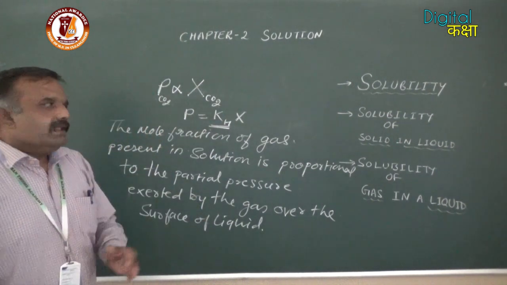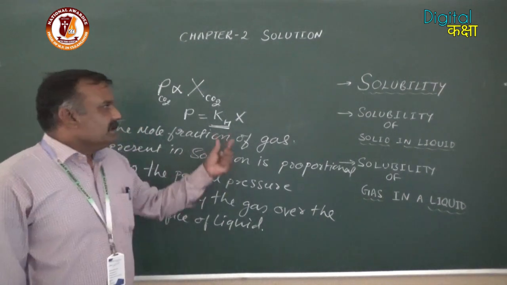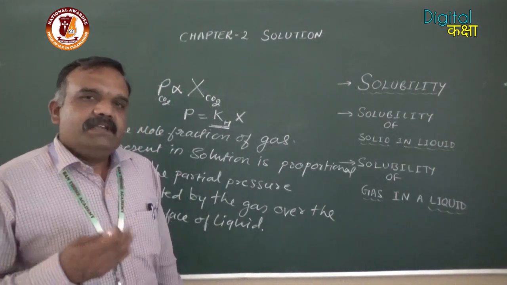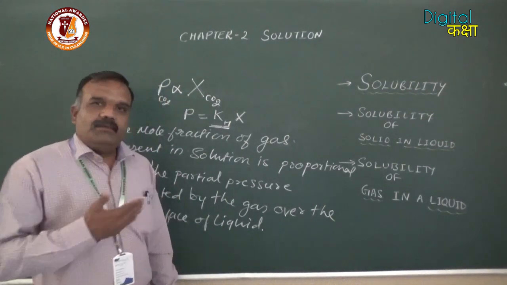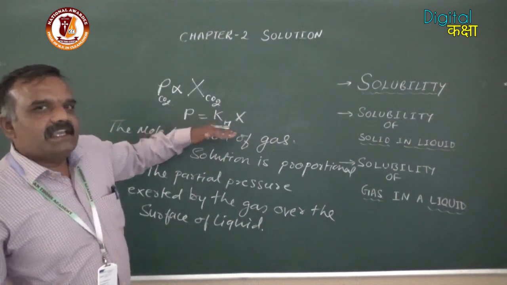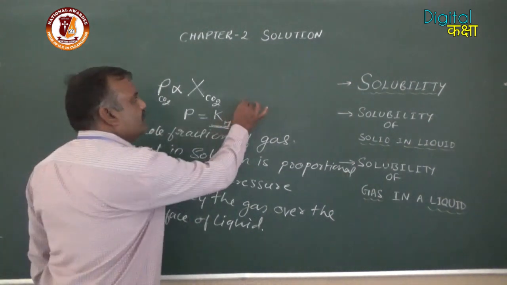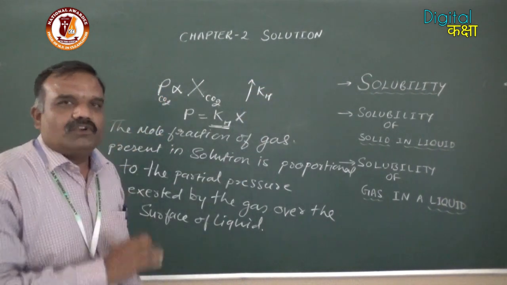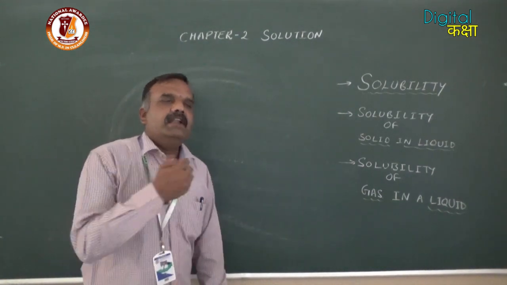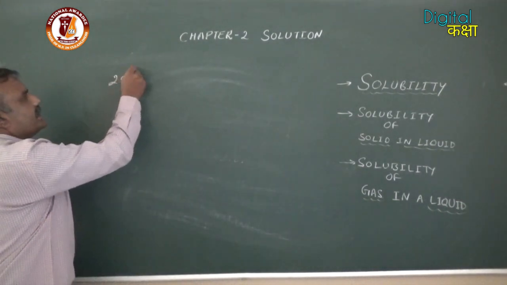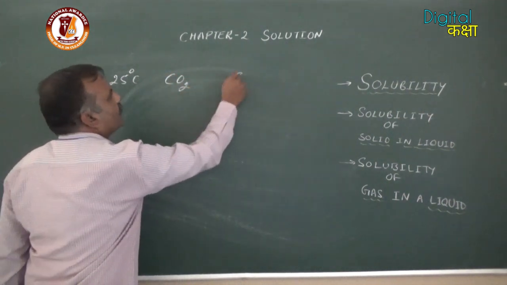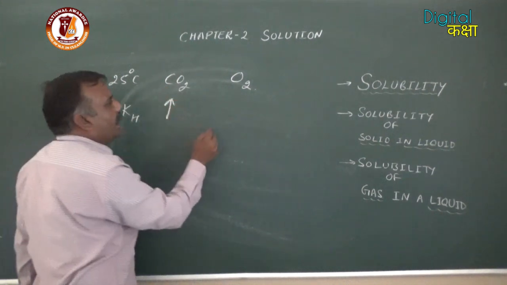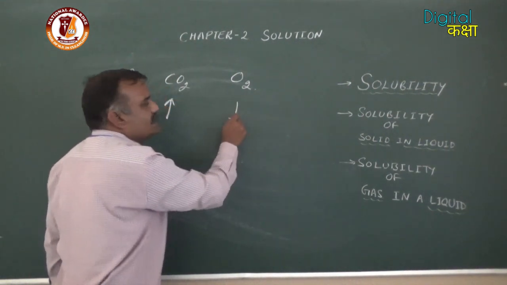Remember one thing: each and every gas has a specific value of KH. It means that the solubility of a gas depends upon the value of this KH. If you increase the value of KH, lesser will be the solubility. For example, at 25 degrees Celsius, we are taking two gases, CO2 and O2. The KH value for CO2 is more and the KH value for O2 is less.